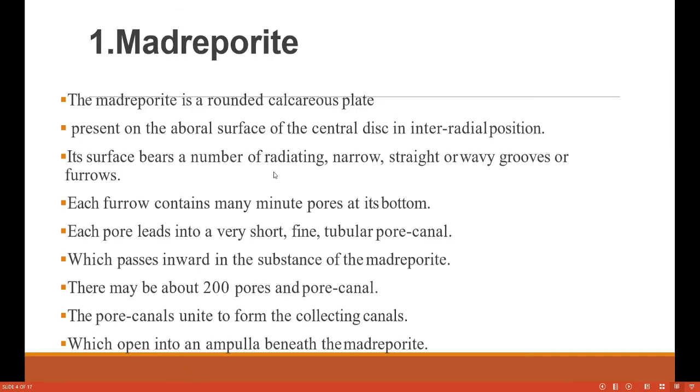Now let's see them one by one. The madreporite is a rounded calcareous plate made up of calcium. These plates are ossicles, the skeleton of the starfish. They are made up of calcium carbonate cells, also called calcareous plates. They are present on the aboral surface of the central disc in an interradial position.